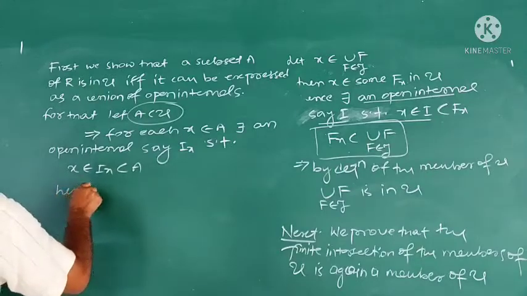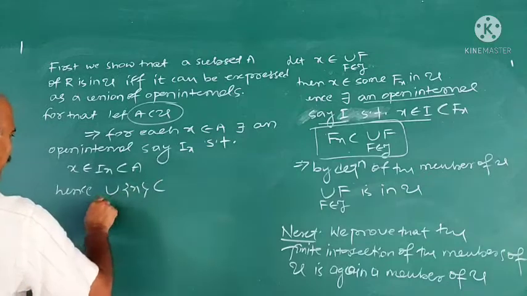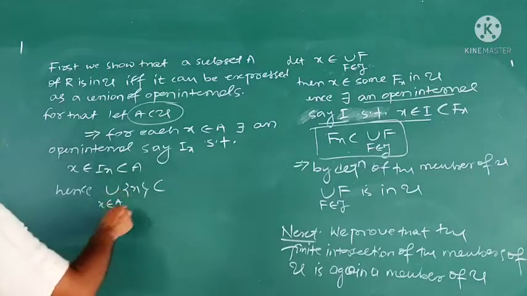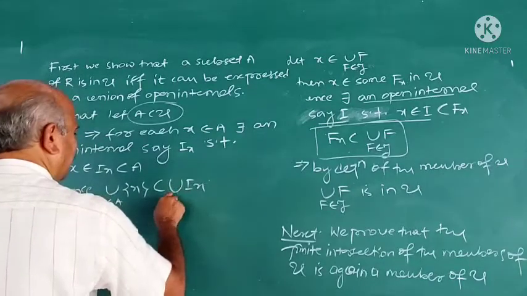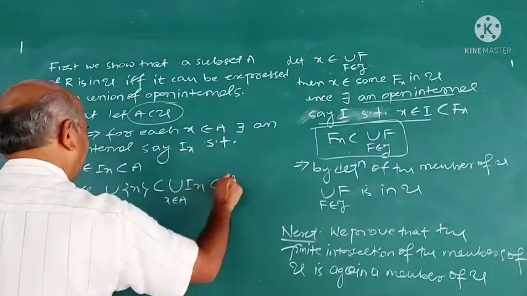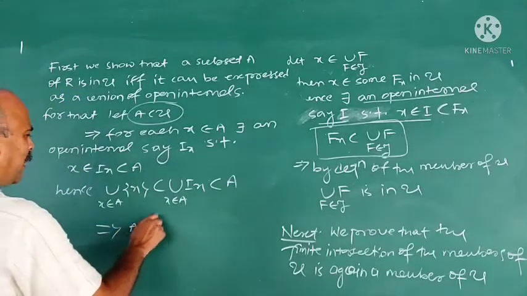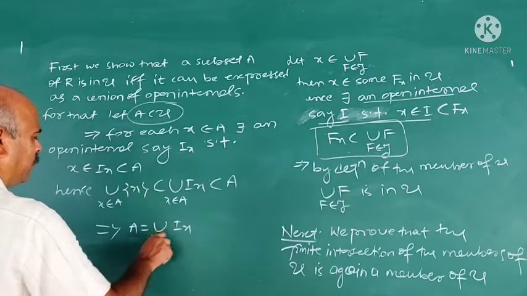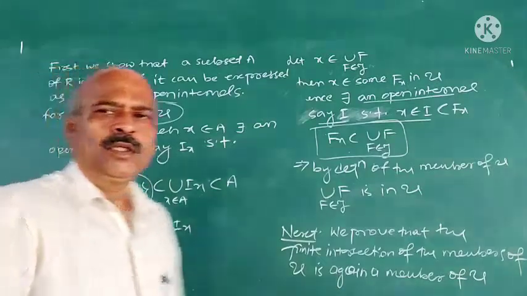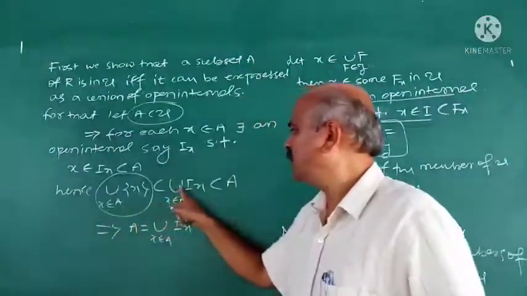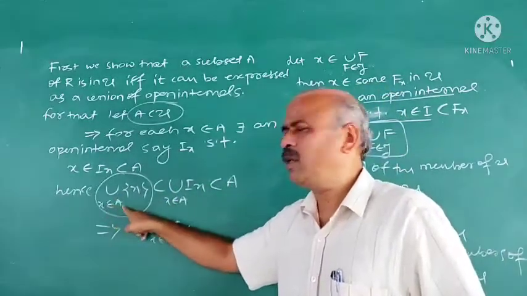Hence, union of {x}, x belongs to A, is contained in union of Ix, x belongs to A, which is contained in A. But what is this union of {x}, x belongs to A?